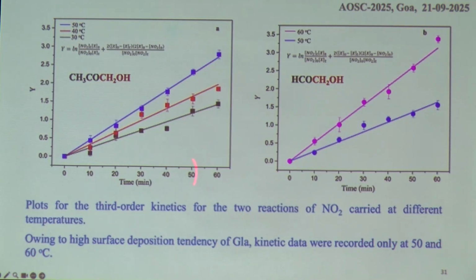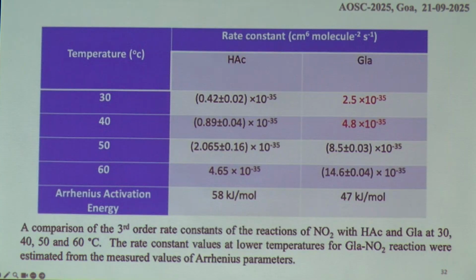And we measured the same third order kinetics at different temperatures to find out the activation energy of this reaction. From there, we did a back calculation of what the rate of the reaction should be at room temperature, at ambient atmospheric conditions. We also tried to establish whether the reaction is truly a gas-phase reaction or a surface-mediated reaction.